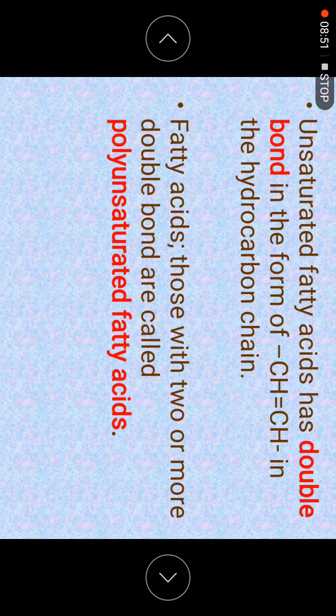Now, fatty acids with 2 or more double bonds are called polyunsaturated. This is another term. Just now I said if you have 1 double bond, it makes it an oil. But if you have more than 1 double bond, we call it a polyunsaturated fatty acid. The word poly means you have more than 1.